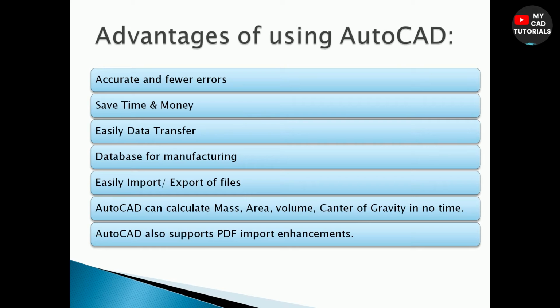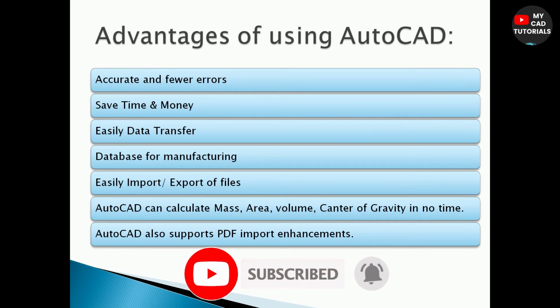The first advantage of using AutoCAD is accuracy and fewer errors. The principle of AutoCAD is a dynamic engineering model. This model blends design and production drafting together, which allows changes to be made to any part of the design at any time in a whole object. So its results come out accurate with very few chances of mistake. So this was the first advantage, accuracy and fewer errors. We can draw any drawing accurately and with fewer errors.